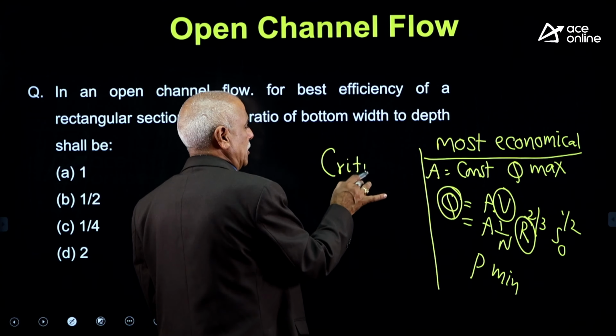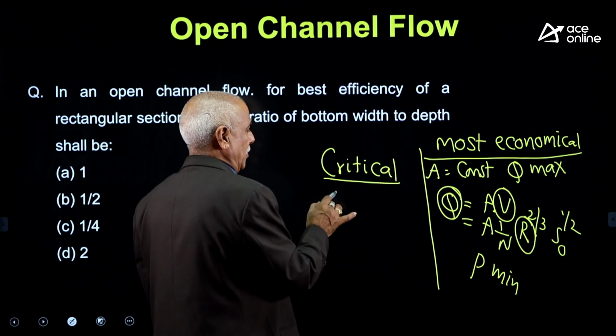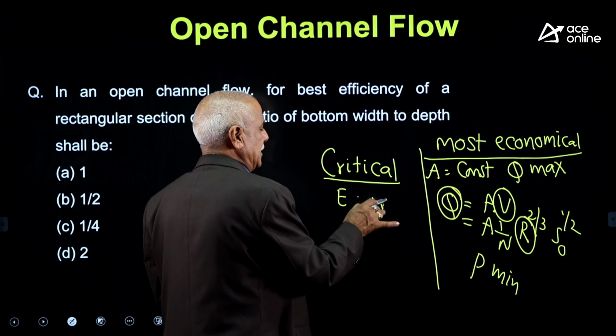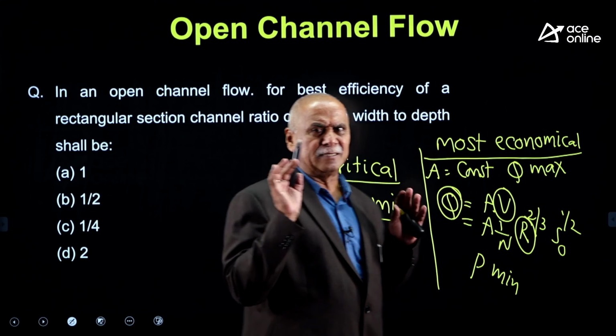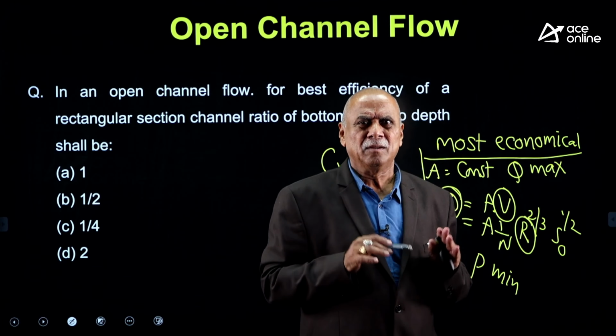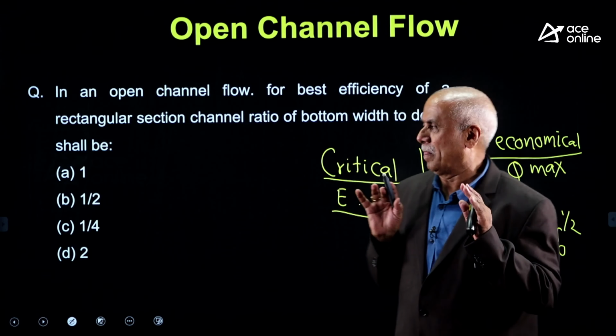One more definition you have to remember. What is meant by critical flow? When the specific energy is minimum. Critical flow section is different. Most economical section is different.